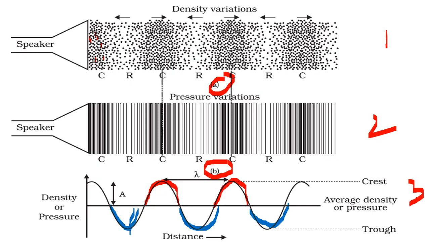So are you clear about this? And one more thing, this upper part, okay, the tip of this compression is called the crest, and the tip of this rarefaction is called the trough. Clear everyone? You can write down these 2 points. The upper part of the wave is called compression, and the lower part of the wave is rarefaction. The upper tip is called the crest, and the lower tip is called the trough.